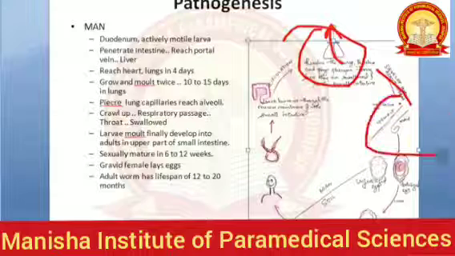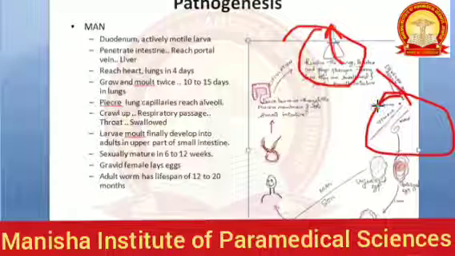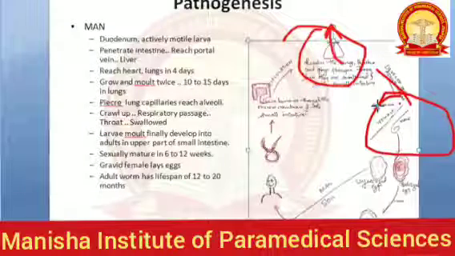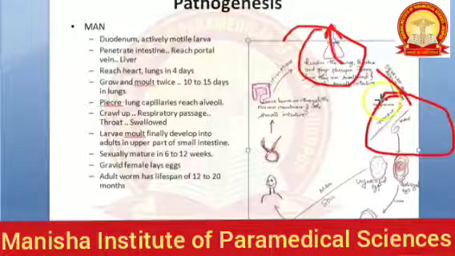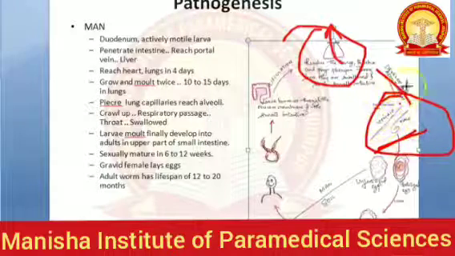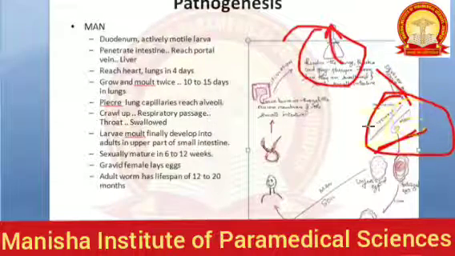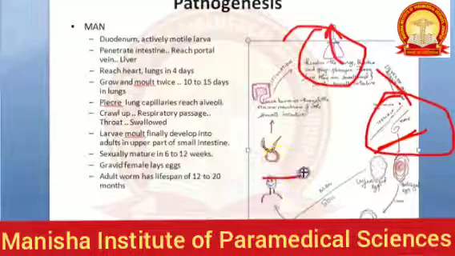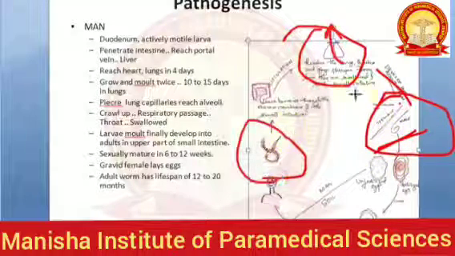Now in the intestine what will it do? The larva will molt again into an adult. After 6 to 12 weeks the adults become sexually mature. When they become sexually mature and there is copulation, the female lays eggs. I always wonder, they show one larva this man ate and how it became 2.